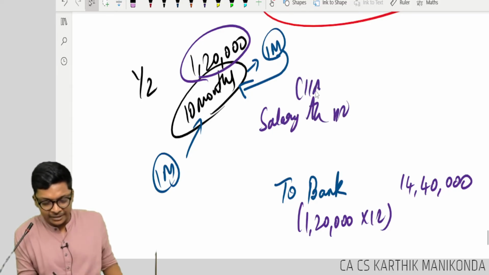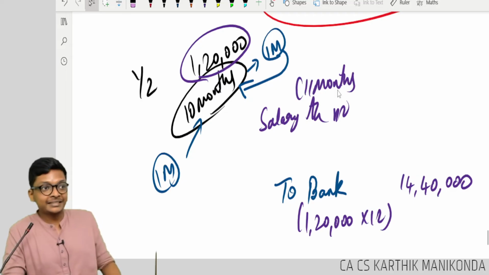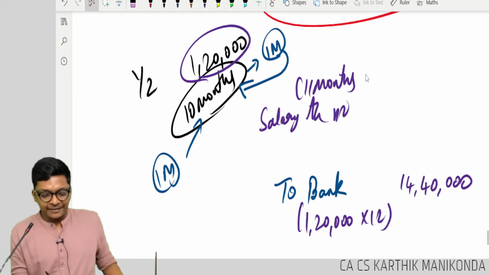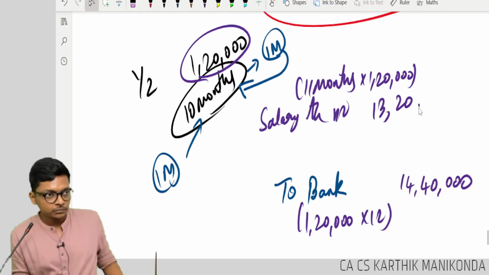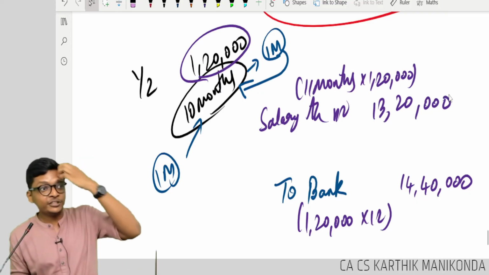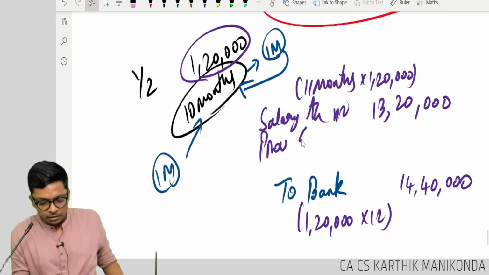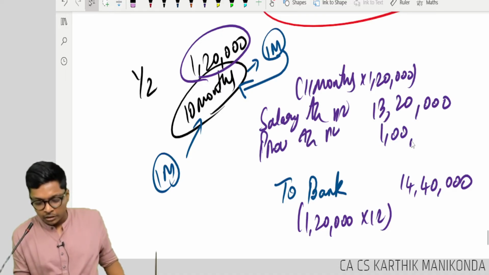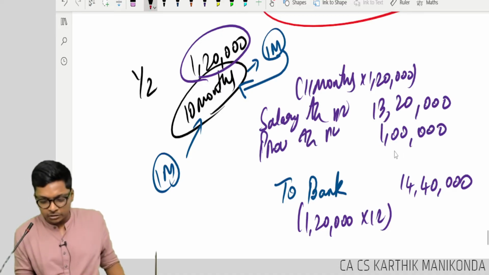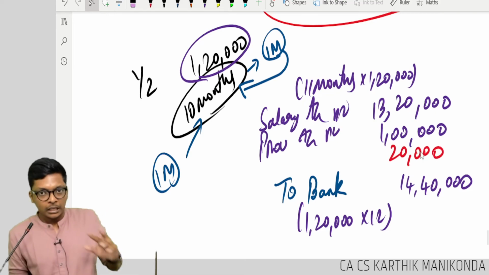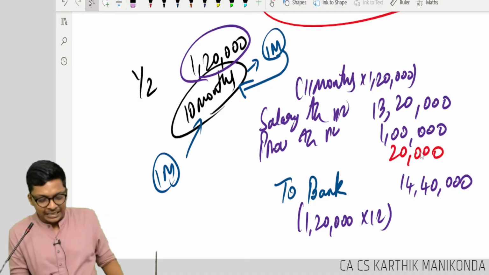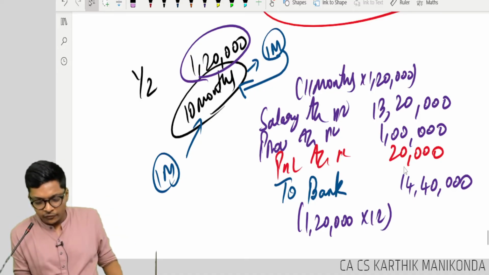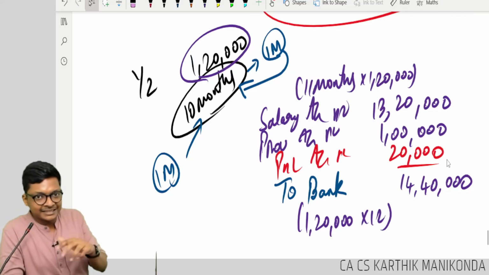This year's salary is 11 months. 11 months into 1,20,000. How much? 13,20,000. Then the previous provision of last year, I will reverse from my provision for leave account. 1 lakh. Still you have a difference of how much? 20,000. Now leave is carried forward and you got a promotion, so salary increased. I will additionally debit P&L for 20,000 for this year. That's it. Why did this increase happen this year?